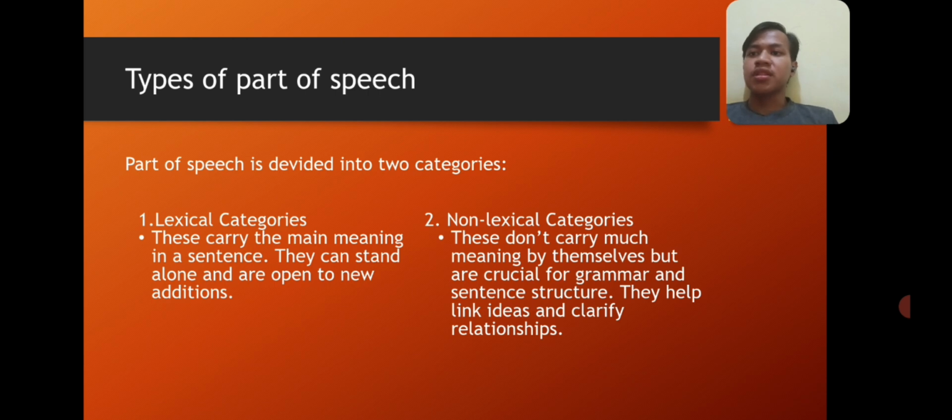The next is types of part of speech. Part of speech is divided into two categories. The first is lexical categories. These carry the main meaning in a sentence. They can stand alone and are open to new additions. The second type is non-lexical categories. These don't carry much meaning by themselves, but are crucial for grammar and sentence structure. They help link ideas and clarify relationships.